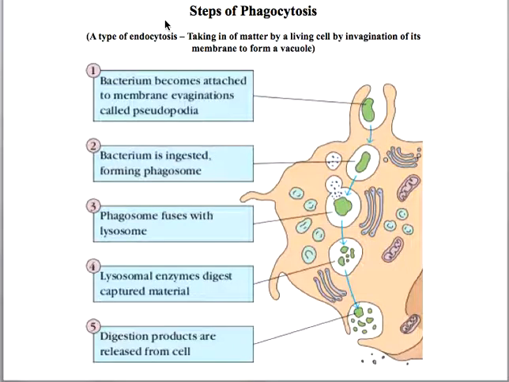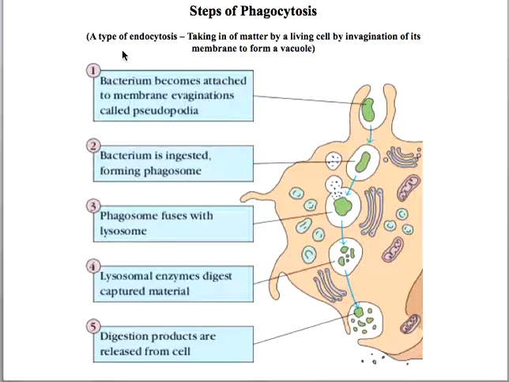First you have to know that phagocytosis is one kind of endocytosis. Endocytosis is defined as a physiological process that is all about the taking up of matter by a living cell by invagination of its membrane to form a vacuole. And phagocytosis is one kind of endocytosis where particulate matter is taken up by the cell.